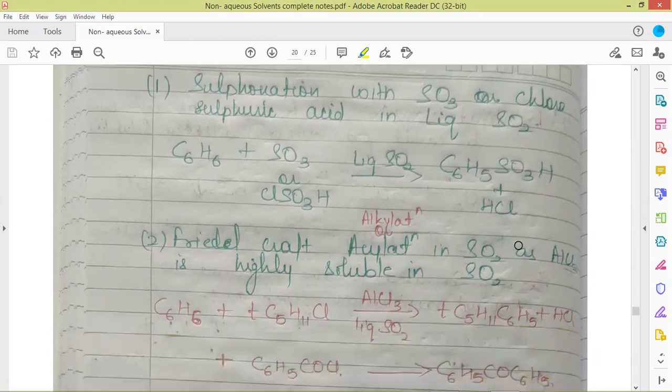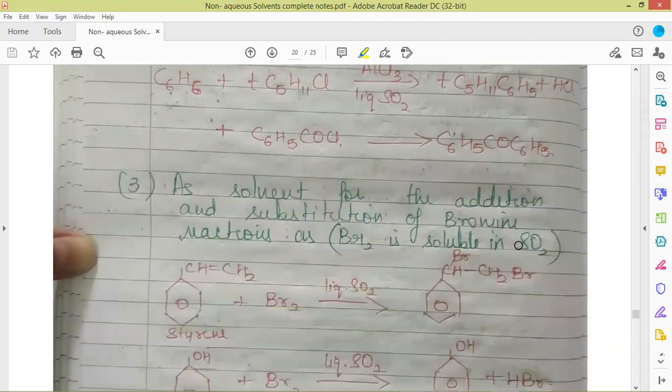Next is the Friedel-Crafts acylation or alkylation. This reaction is also feasible in the presence of AlCl3 in liquid sulfur dioxide. So alkylation and acylation is also an important reaction. Also, sulfur dioxide acts as a solvent for addition and substitution. These are the important organic reactions which can be carried out in sulfur dioxide and not in the case of water or ammonia. So these are very important reactions which can be accomplished in liquid sulfur dioxide as solvent.